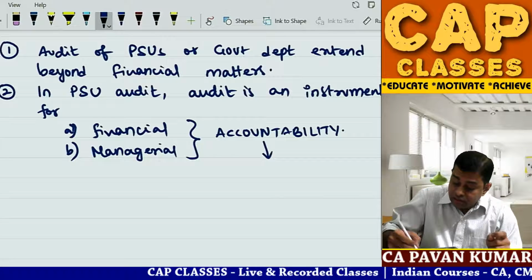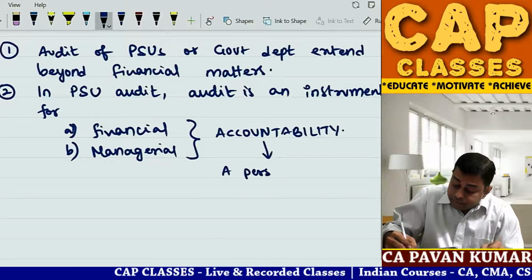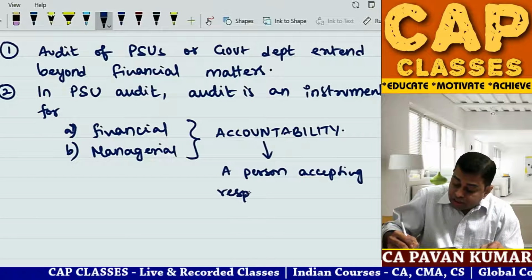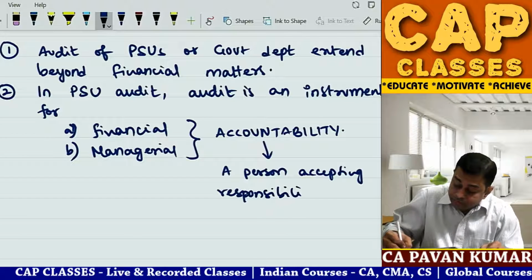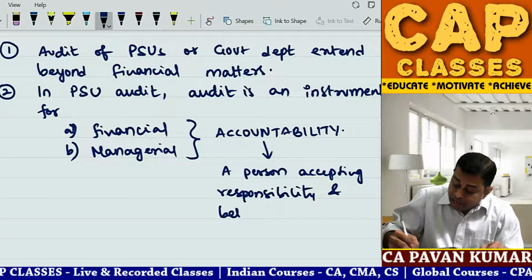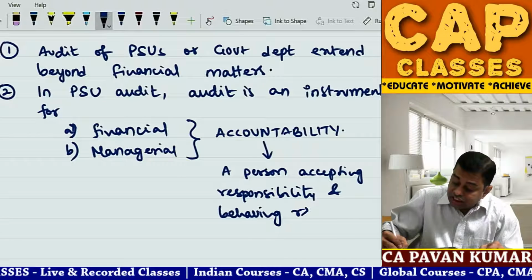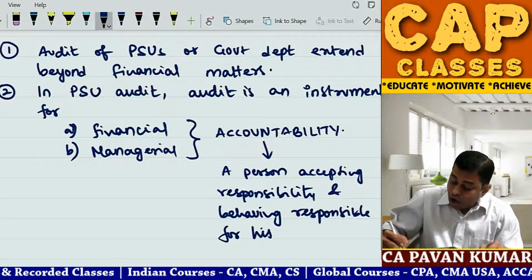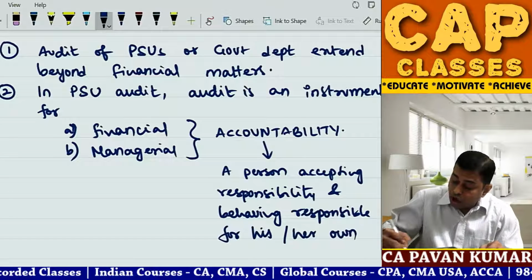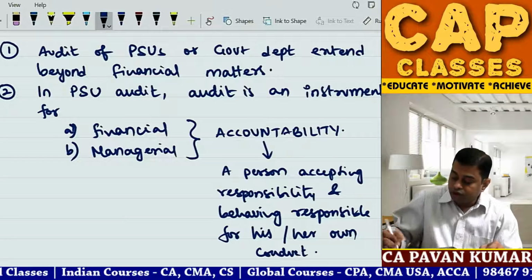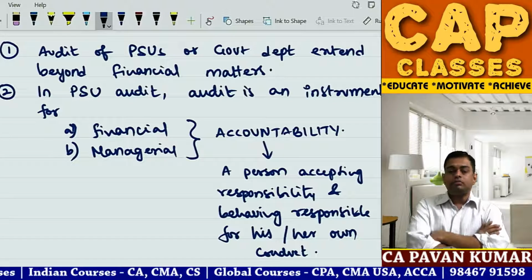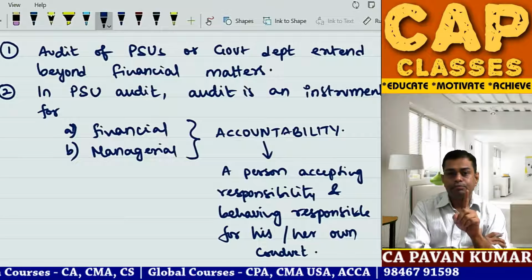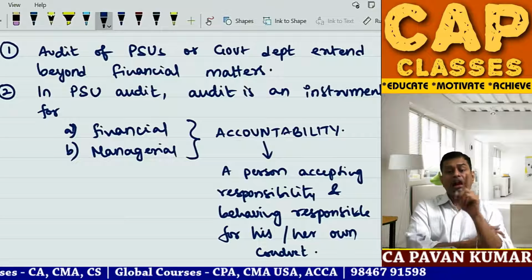Accountability is a person accepting responsibility and behaving responsibly for his or her own conduct. You have done something, you should be responsible for it. So after doing something, you cannot escape. You are responsible, you are answerable.